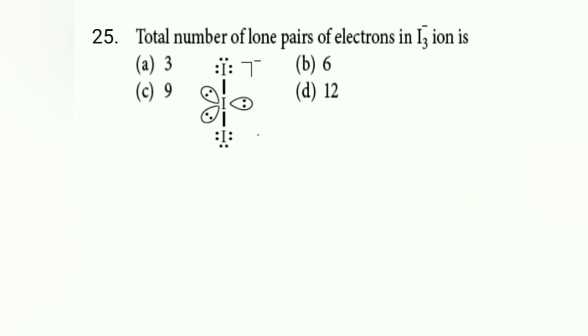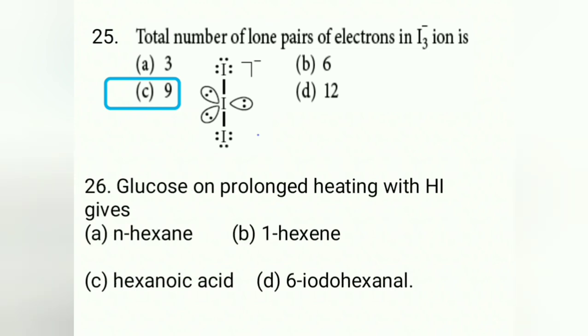25th, the total number of lone pairs of electrons on the I3 minus ion. See, remember here they are not asking about the center. If they ask about the center, 3 is the answer. But when they are asking the total for the molecule, if you calculate, 9 electron pairs are there which are lone pairs. Hence the answer for this question is C, remember, 9. 26. Glucose on prolonged heating with HI gives, it is a direct question, n-hexane.